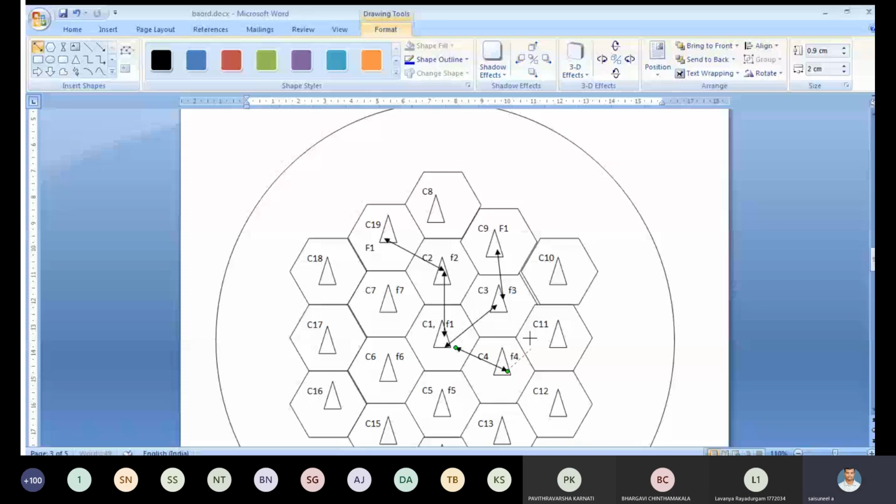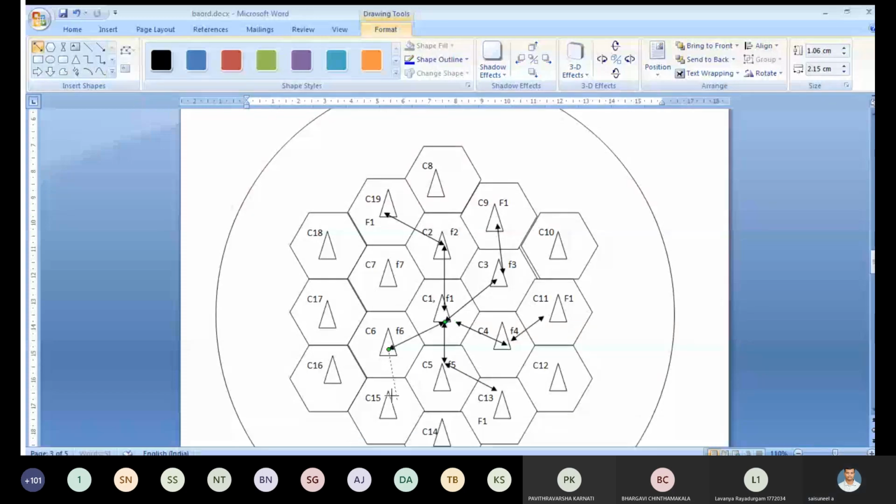Similarly, likewise, you have to connect from cell to adjacent cell to the next coming F1. I equal to 2, turn 60 degrees counterclockwise direction. Again, we are using F1 for this cell.